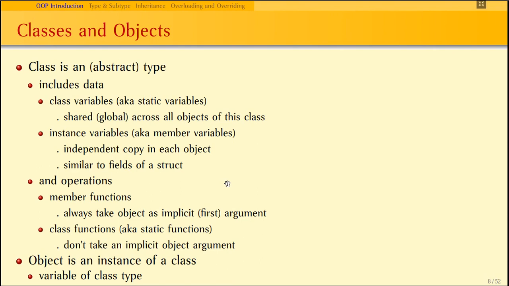Object orientation has a lot of benefits. First, it achieves reusability through inheritance, and also we can have perfect modularity. Modularity means achieving loose coupling with high cohesion. Loose coupling means the data and related functions can be combined together so that they are used as a unit.